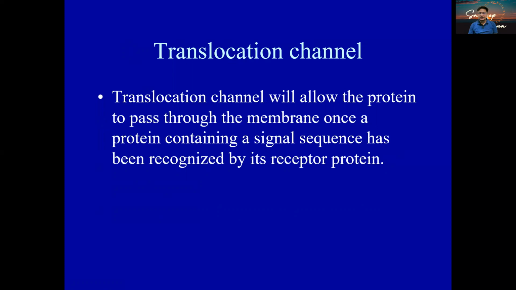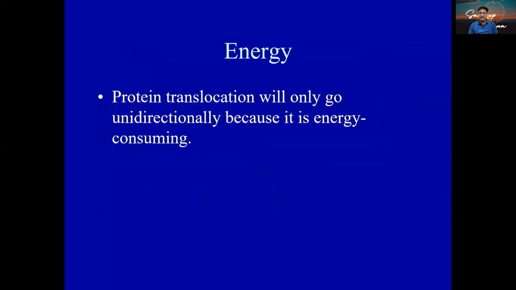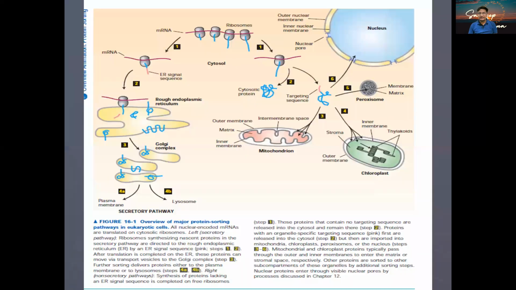Translocational channel, as I told you, is a protein present on the plasma membrane or the membrane of the cell organelle through which a protein can go, which can read easily the localization signal. Energy is a very, very important component of it. I told you it could be ATP or it could be GTP. Preferably it is going to be GTP. This is the pathway I was talking about.